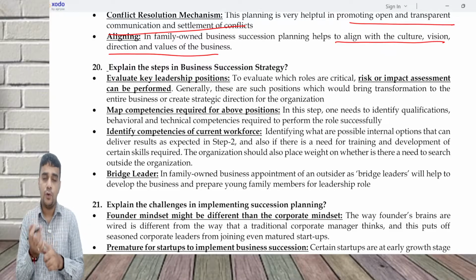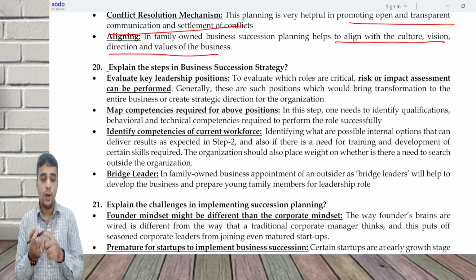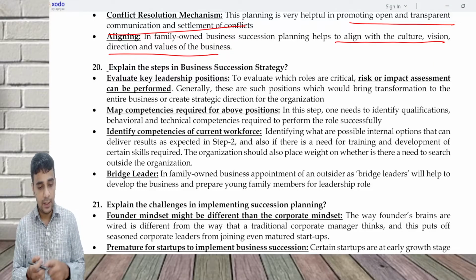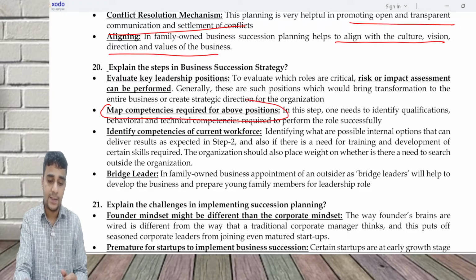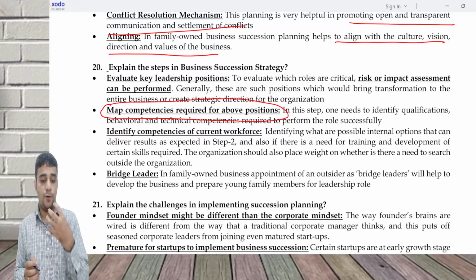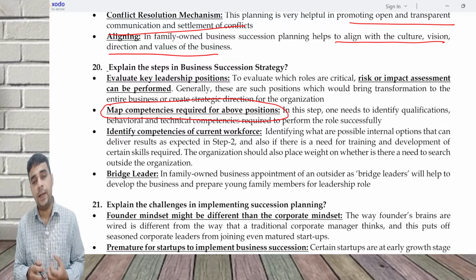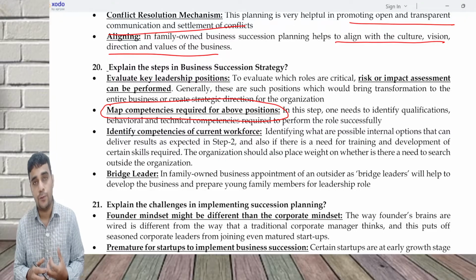First, I'll have to find out what the key leadership positions are, CFO, CIO, and so on. Find out what skill sets are needed for these competencies, and identify if the existing workforce can fulfill these requirements. Map the competencies required for the above positions. Identify the competencies of the current workforce. Are the competencies there in the current workforce?